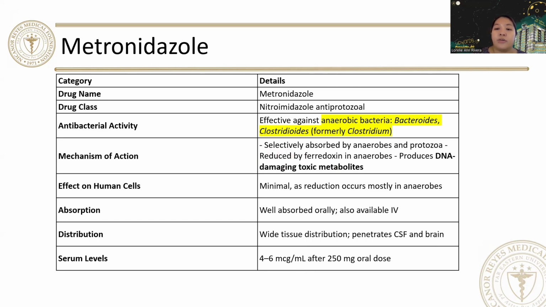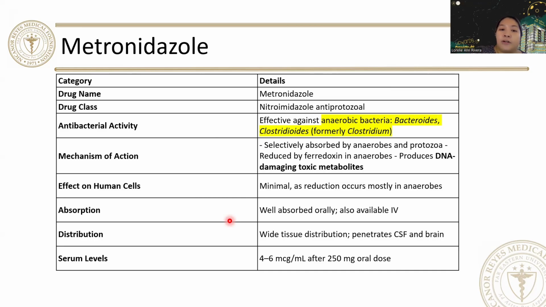And this action occurs only when metronidazole is partially reduced, because this reduction usually happens in anaerobic cells and it has relatively little effect on human cells or aerobic bacteria. Therefore, metronidazole is primarily effective against anaerobic bacterial infection. So again, the effect on human cells is minimal because the reduction occurs mostly in the anaerobic microorganism.